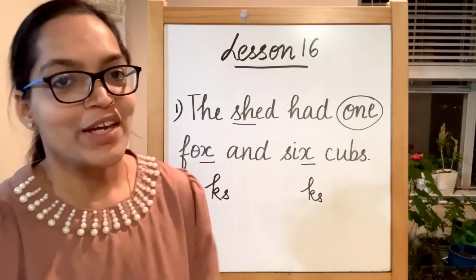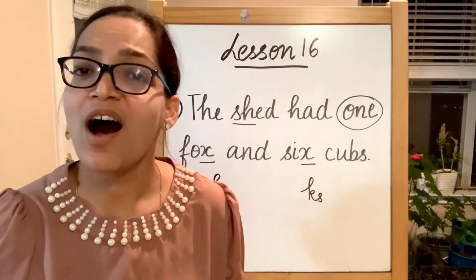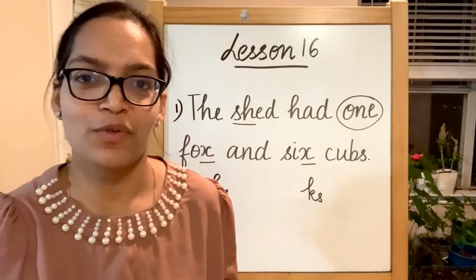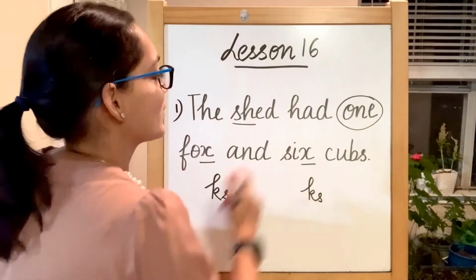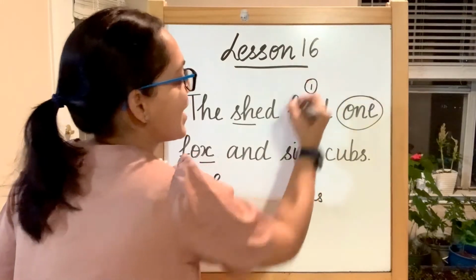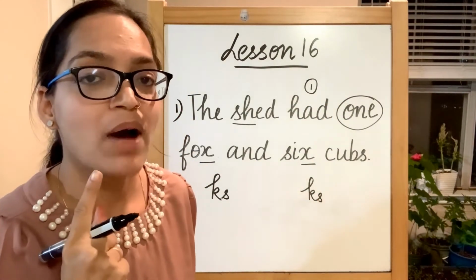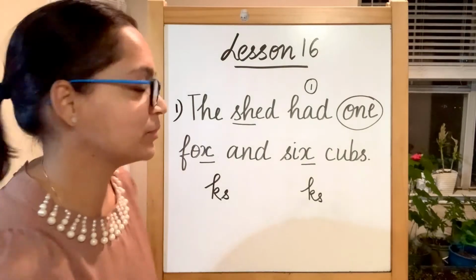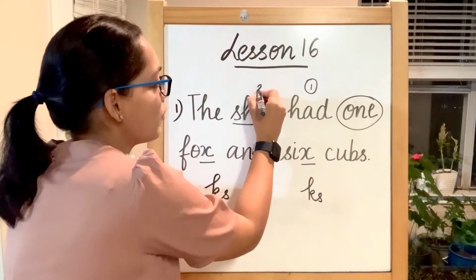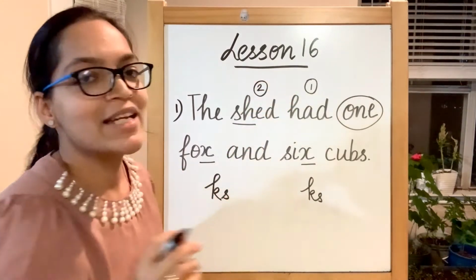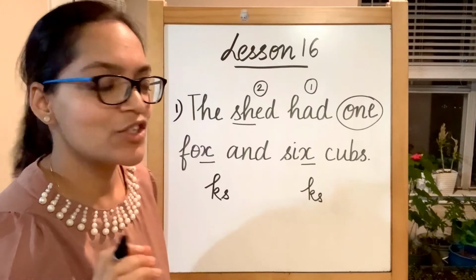This is a very special sentence. You know why? Because it contains all our short vowel sounds. Let's see. Short vowel A. Had. Notice the mouth. Had. Short vowel A. Next is short vowel E. Shed.